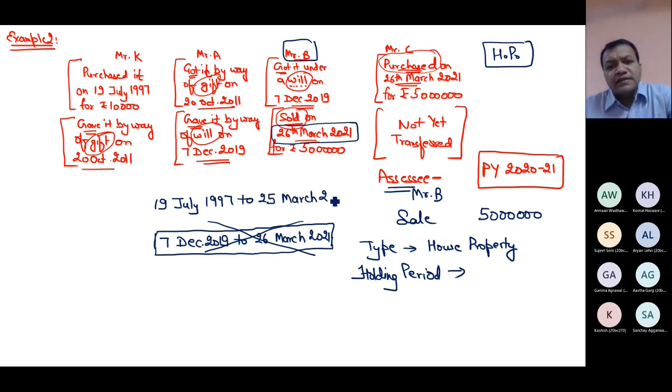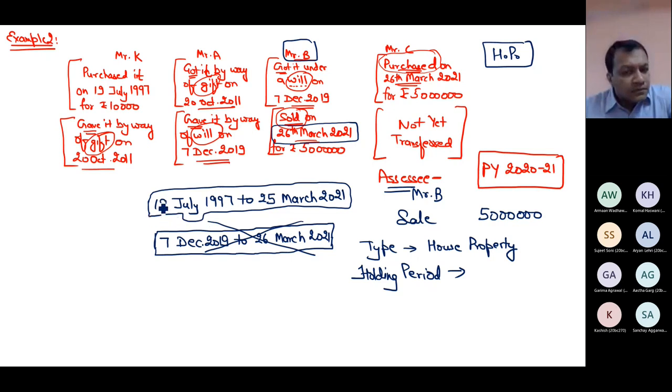Now, on what basis are you saying that this is more logical? Sir, usually in India, property gets transferred from grandparents to their parents and then children. So let's say Mr. K is the grandfather of Mr. B, so he paid for the property. For example, he is not the grandfather, he is a different friend. That is of no use. Whether the person transferring by way of gift or will is a family person or a friend, all these are unrelated people. But then also Mr. K paid for the property, and from there, I guess the holding period should be calculated.